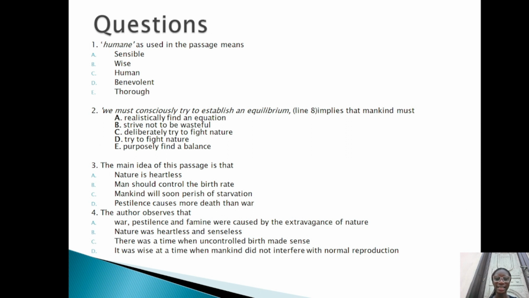Nature was heartless and senseless. There was a time when uncontrolled birth made sense. D, it was at a time when mankind did not interfere with normal production.